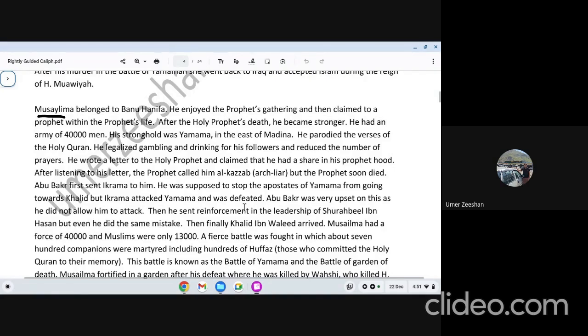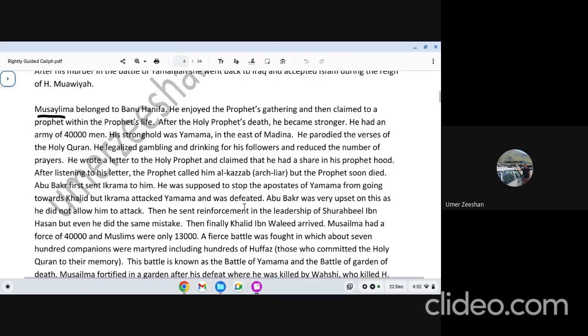He came all the way to Prophet Sallallahu Alaihi Wasallam and met him. He saw the Prophet's respect, protocol, and all of these things. He was inspired. He returned and demanded that the Holy Prophet give him a share in the prophethood. He said, I'm willing to accept your religion and my supporters will be with you. So he gave an offer to the Holy Prophet: give me a share in prophethood, give me a share in Arabia, and I will support you. The Prophet ﷺ said, the land belongs to Allah, he gives it to anyone he wishes. I cannot do anything for that.